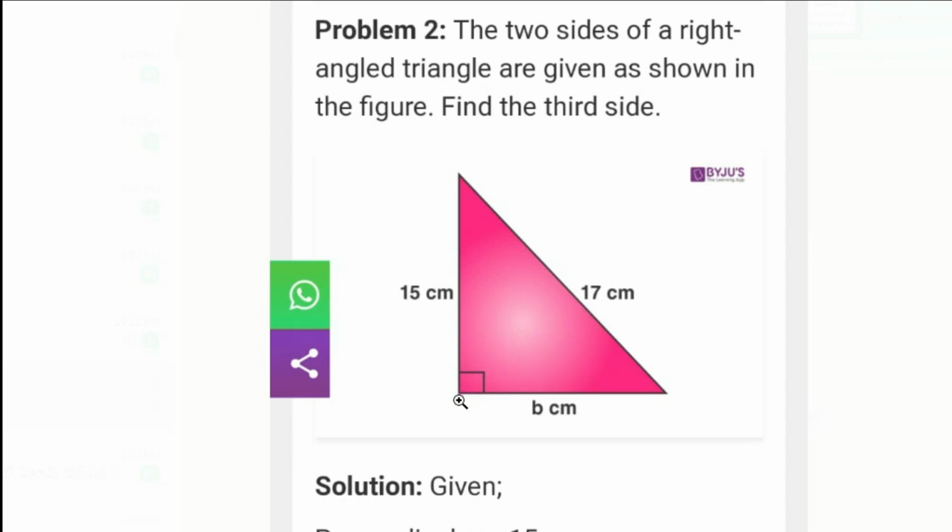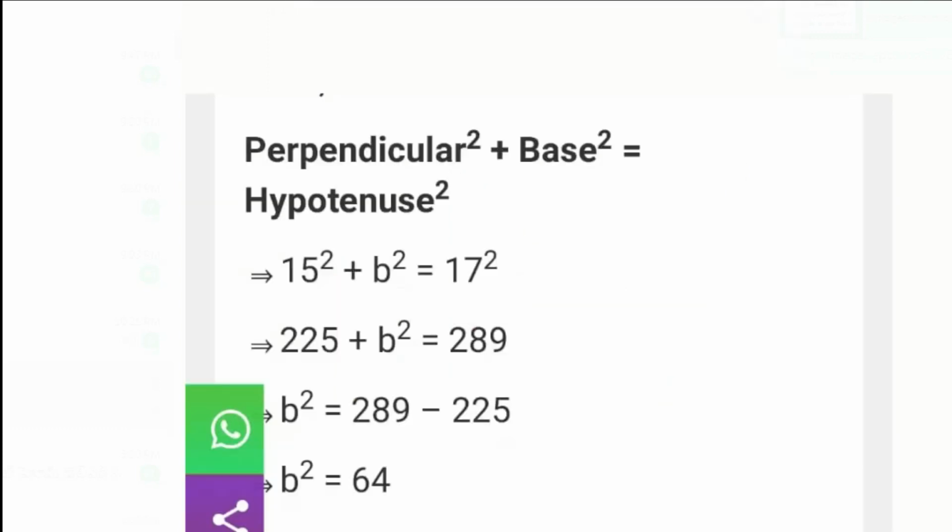It means hypotenuse is 17 centimeter. Clear? Okay. Next, one of the sides is given. Let us consider perpendicular 15 centimeter. Then what you have to find? Base. B. Unknown variable. Clear? So you can see perpendicular 15 centimeter, base B, hypotenuse 17 centimeter.